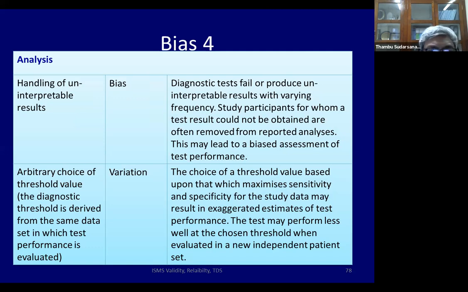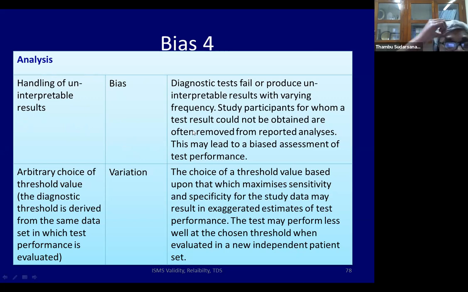Uninterpretable results. Diagnostic tests fail when you don't talk about uninterpretable results. What people commonly do is take it out of both the gold standard and the new test. They'll take out that patient sample totally, so it appears that there is no uninterpretable result. This leads to bias, because you interpreted the results wrongly.